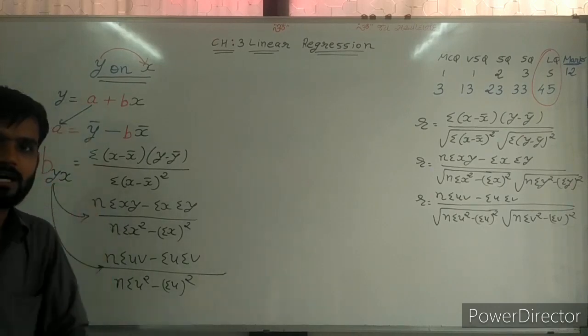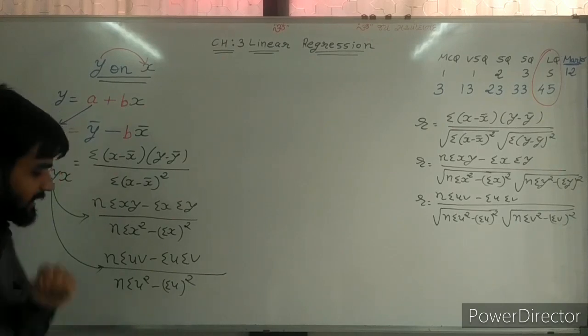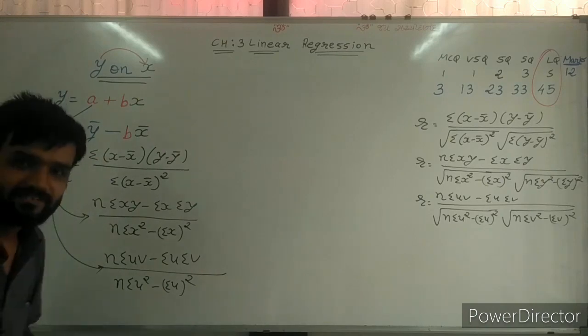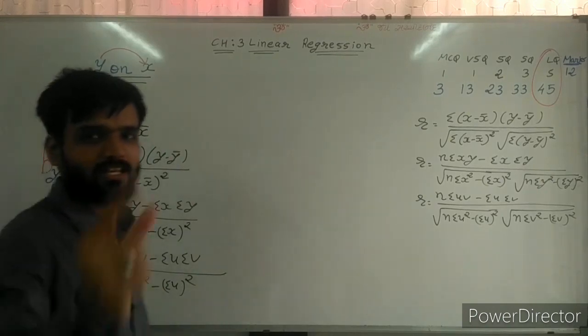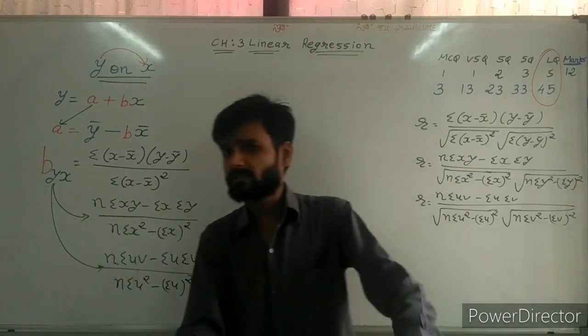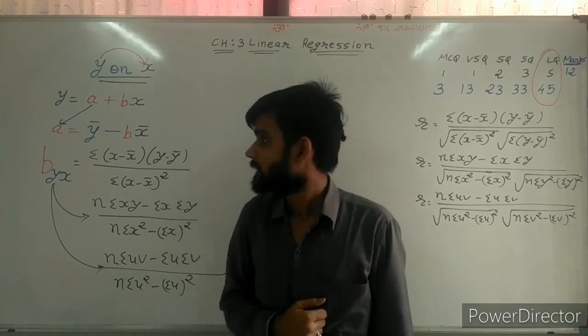Because some students are doing a wrong thing, writing the root sign also. Then the answer will be wrong. In this way we can find the value of B. These are the normal ways, 1, 2 and 3, these three formulas.